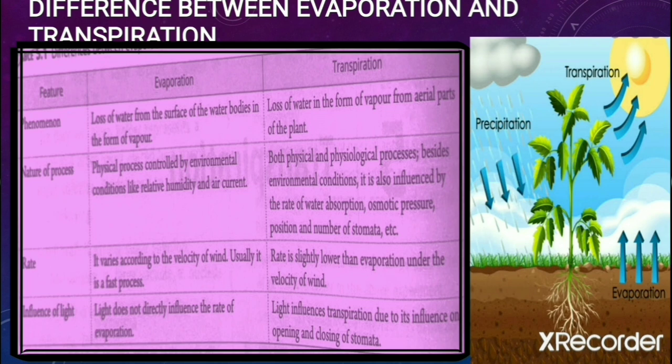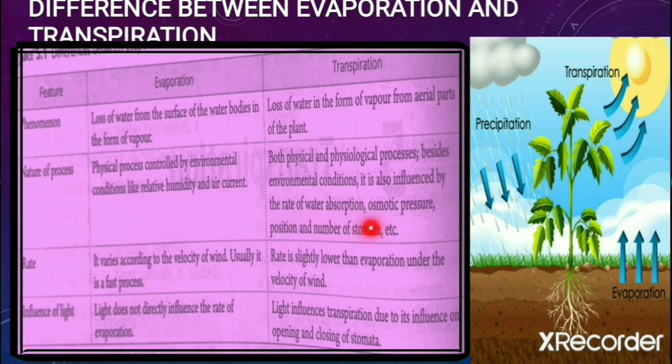Evaporation means simply a loss of water from any surface of a water body, or any surface wherever the water is there. If water is lost in the form of water vapor, then it is simply called evaporation. But transpiration is a loss of water in the form of vapor only from the aerial parts of plants. Evaporation is controlled only by environmental factors. But in transpiration, both environmental factors plus the physiological factors which are there in the body of the plant also control the rate of transpiration.